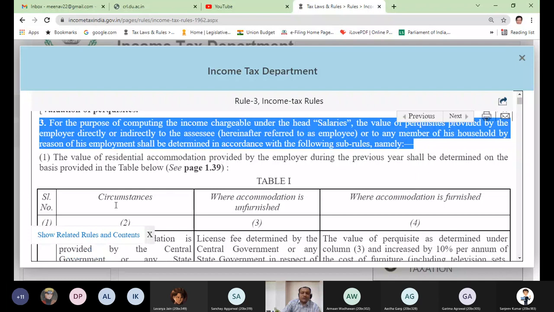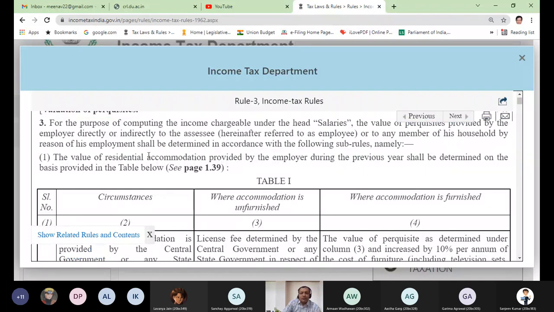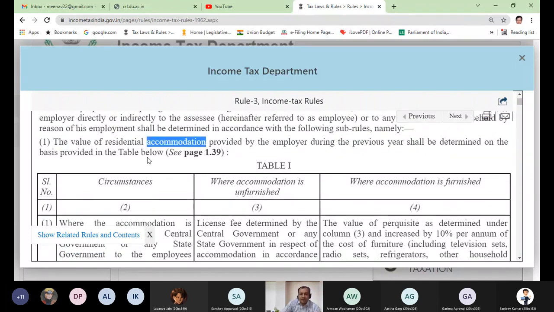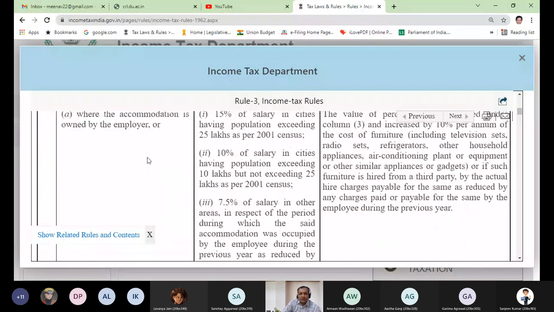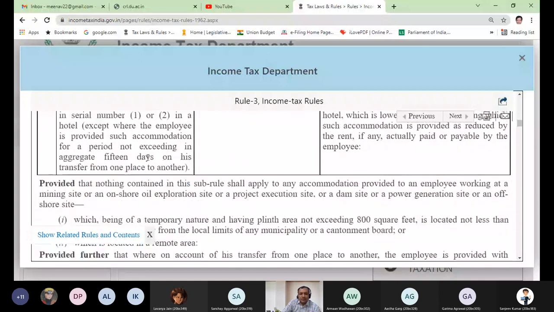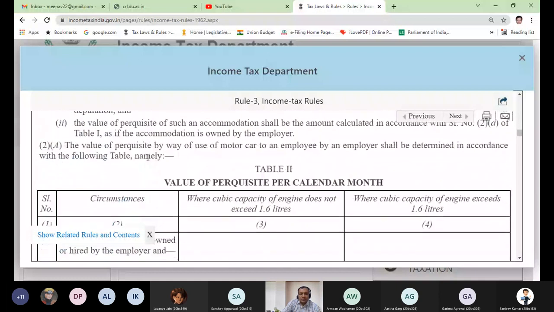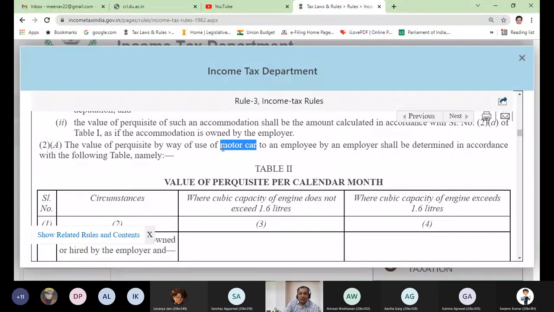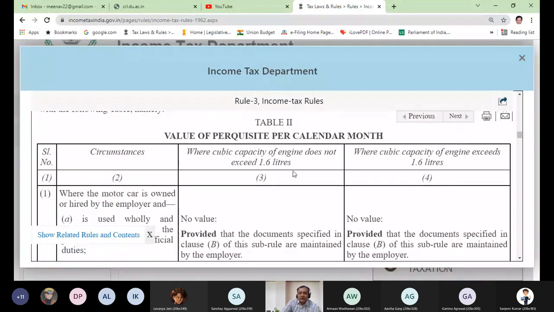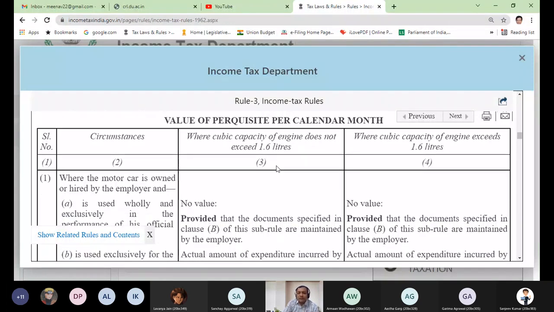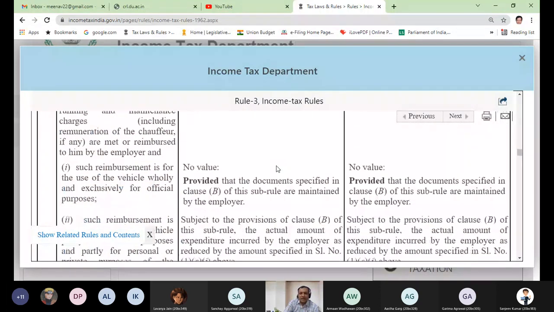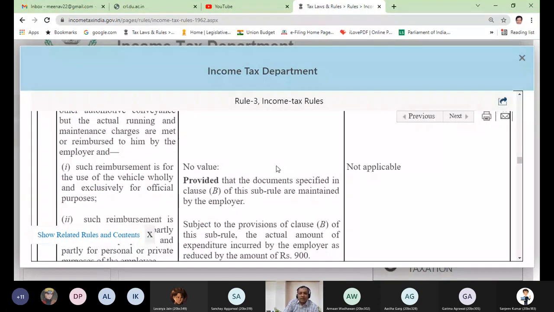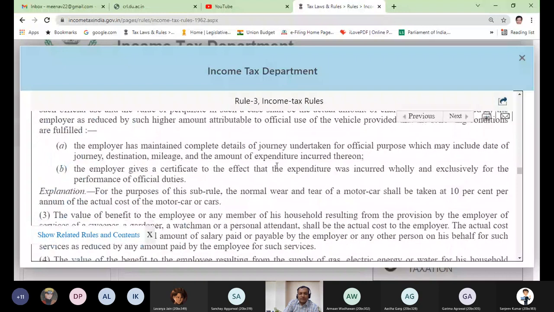Namely, this is my sub-rule 1. It tells me how you will compute the value of accommodation. And there are different rules given. I will simplify those for you. Similarly, how to compute the value of motor car which is provided to the employee. So there are different rules given. As you can see, the value depends upon engine capacity, 1.6 liter or not, etc. It's lengthy, a little bit technical, but I will help you in simplifying it. But you must know that in future you will refer from here.